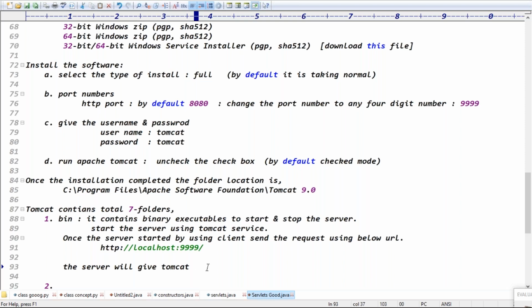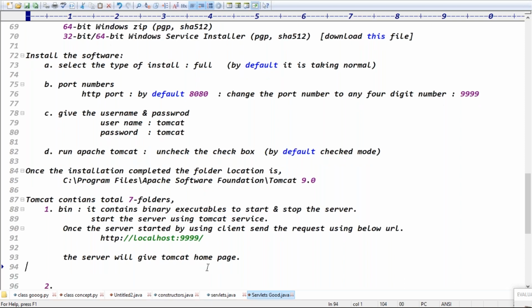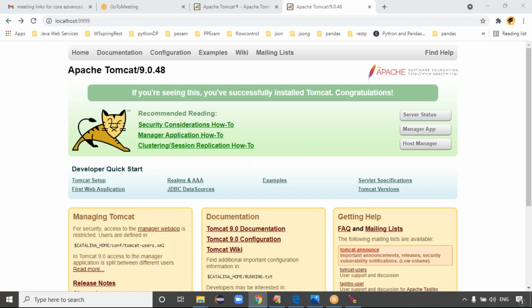The server will give the Tomcat home page, sir. Home page. Exactly, this is the correct word. The server will give the Tomcat home page, guys, right? Exactly. Because in the home page, here is the host manager and the manager application.